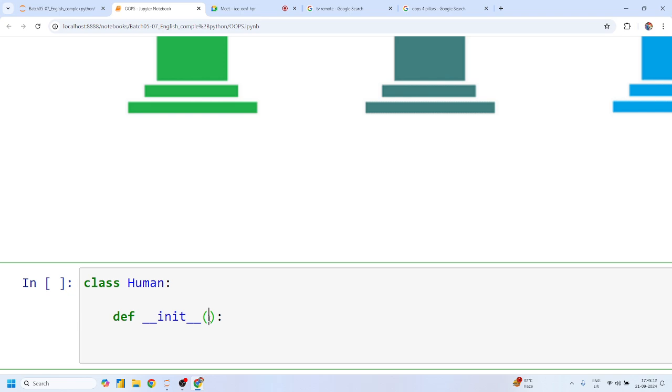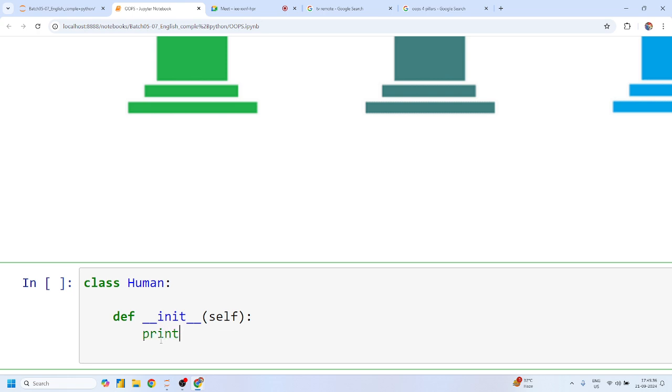Init is called initialization. Initialization is called class constructor. Class constructor is the thing that you have to construct without asking the user whether this is to be run or not. It will be run automatically without any user interference, yes or no? Although because this is a function or method, again you have to pass the self parameter or argument, yes or no?